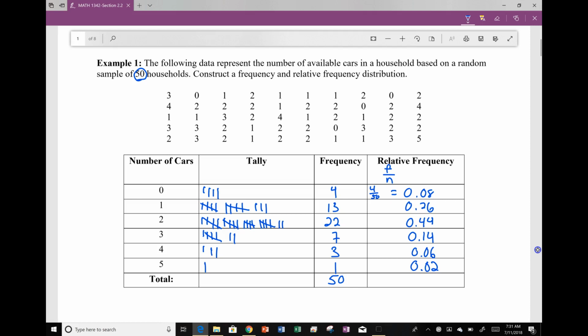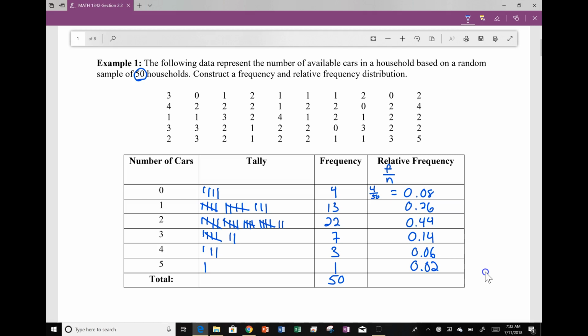I calculated 0.08, or 8 hundredths, for 0 cars, 26 hundredths for 1 car, 44 hundredths for 2 cars, 14 hundredths for 3 cars, 6 hundredths for 4 cars, and 2 hundredths for 5 cars. Hopefully, you calculated the same.